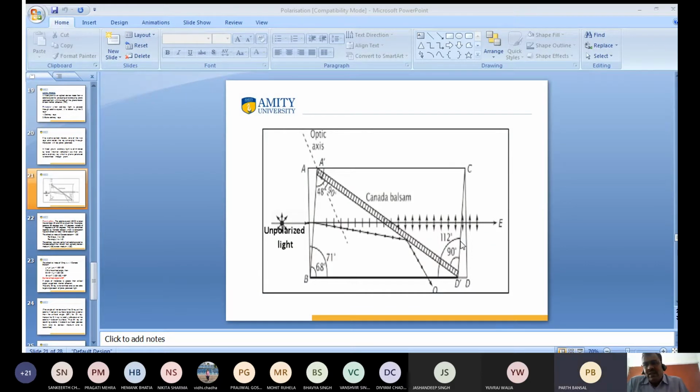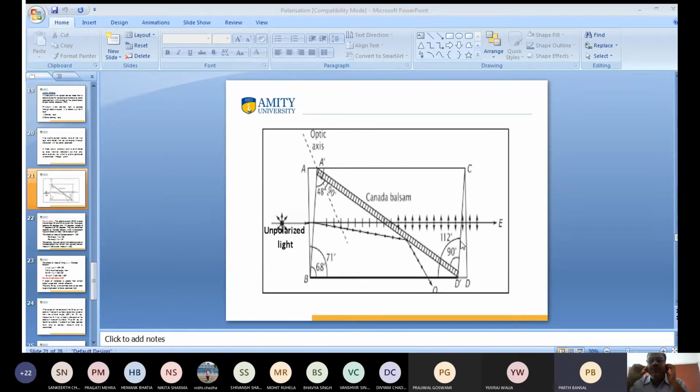Why? Yes, sir. You know very well, the velocity is the same. So we have to calculate the refractive index of the ordinary ray of light, and we also know the refractive index of Canada balsam. So light is passing from denser to rarer medium. So I want to calculate the critical angle, and we have calculated the critical angle is 69. It means that when light is incident at more than 69 degree, the ordinary ray of light is reflected back. This phenomenon is known as total internal reflection, and the extraordinary light is transmitted from the surface, so we get only single plane polarized light. This is the phenomenon of the Nicol prism.